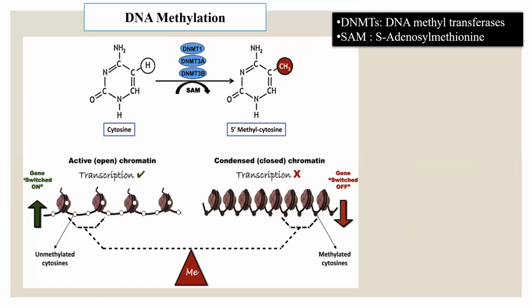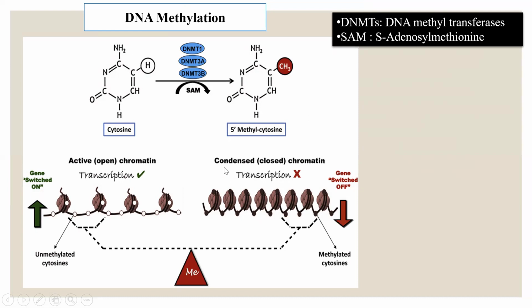So here we see that there is this DNA base cytosine, which is catalyzed by various enzymes, that is DNA methyltransferases, DNA methyltransferase 3A and 3B. When in this cytosine the hydrogen is replaced by the methyl group, it forms 5-methylcytosine. So this is the methylation process.